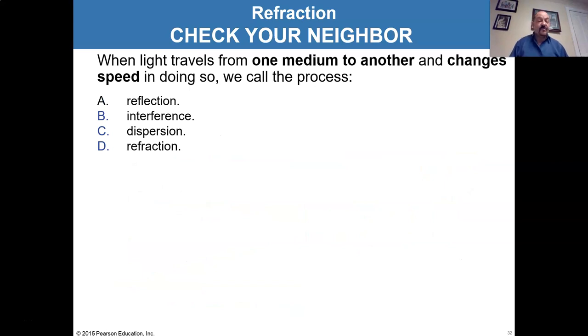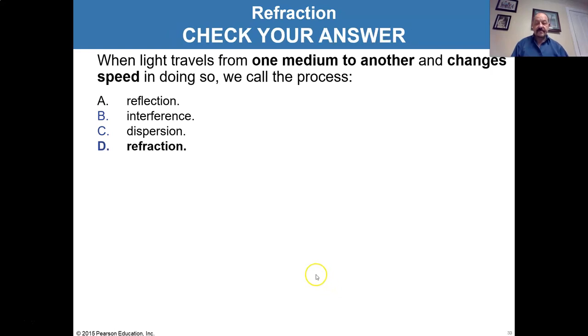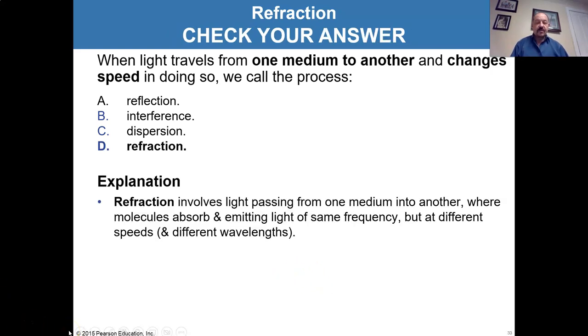So when light travels from one medium to another and changes speed in doing so, we have several possible processes: reflection, interference, dispersion, refraction. Well, we've been talking about this. This is refraction. So what are these others? Well, let's talk about refraction first.